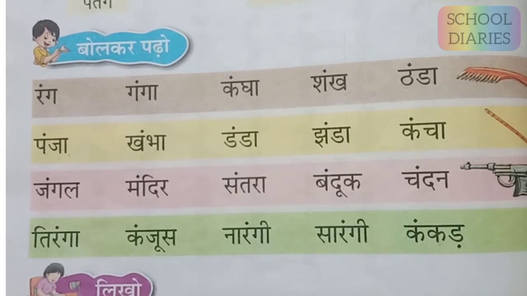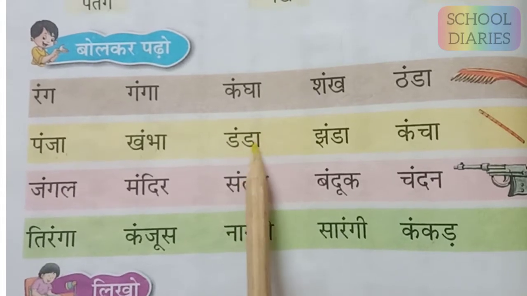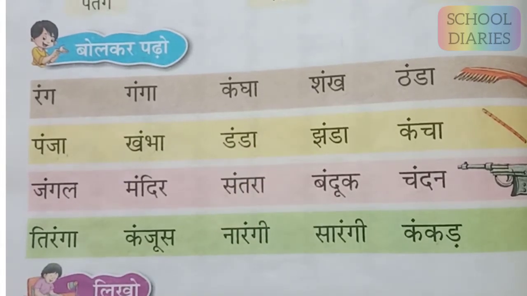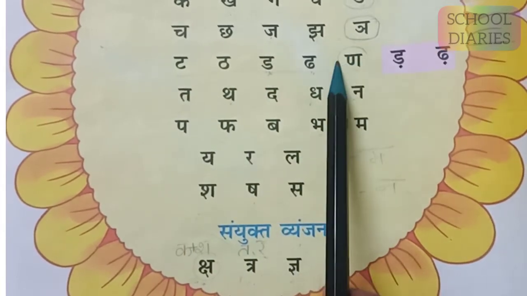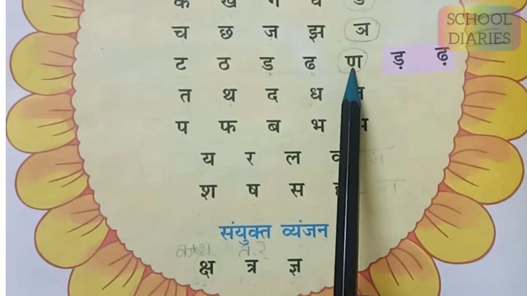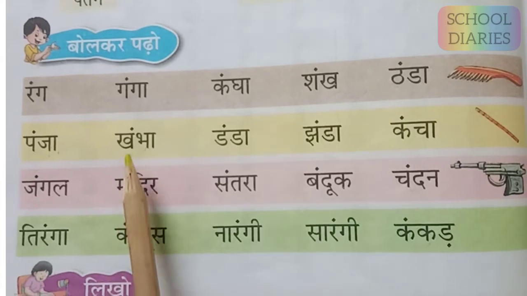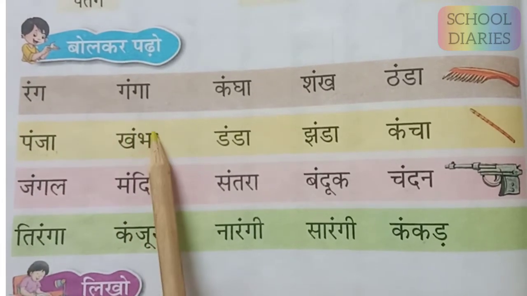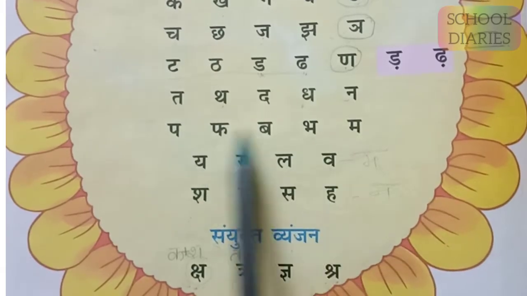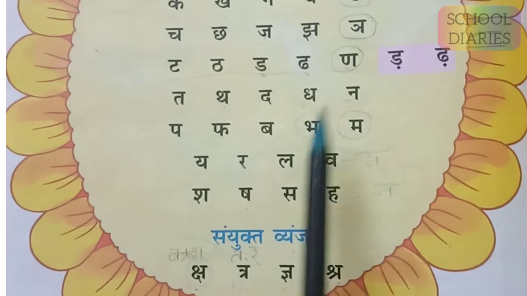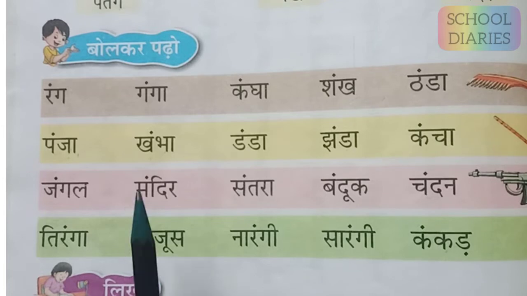Let's see another example. This is the word danda. So after bindi, da letter is coming. Let's see da line. So da is coming here. So in this line, this is the sound we will give for that bindi, na, and it will become danda. One more example. This is khamba. So after bindi, bha is coming. Let's see the bha line. Where is bha? In this line. Okay, so this is bha. So we'll give ma sound to that bindi, and that's why we are reading it khamba.